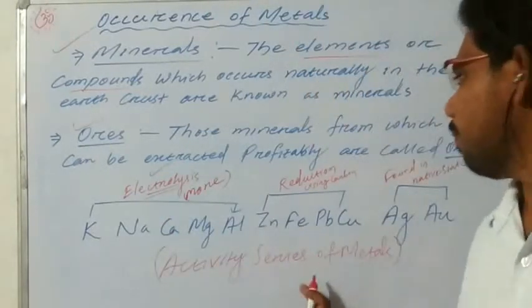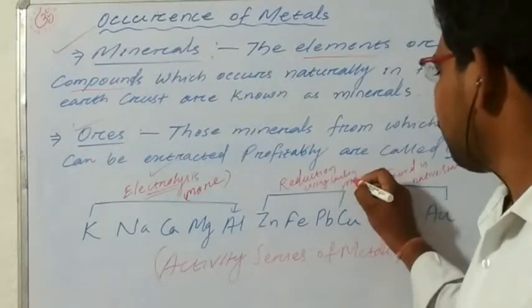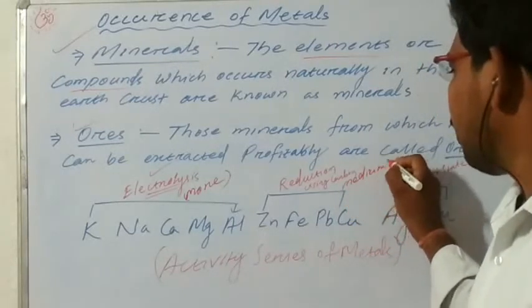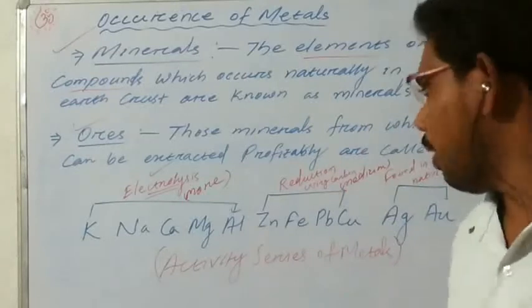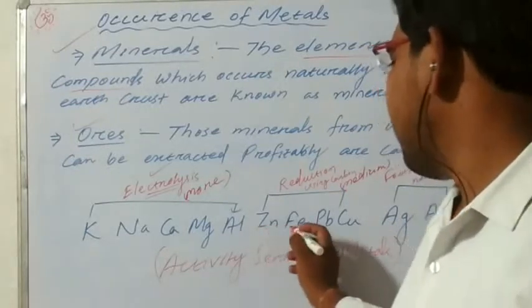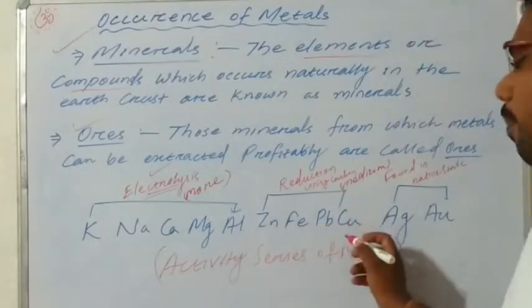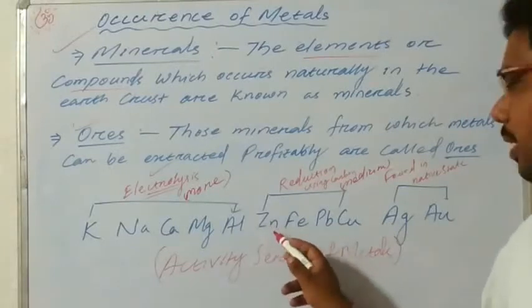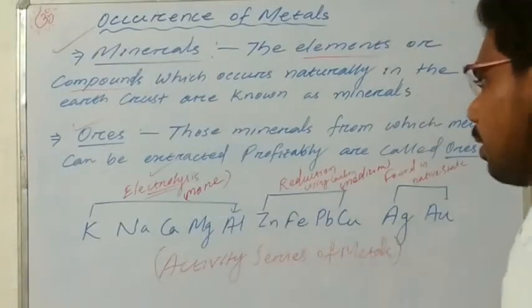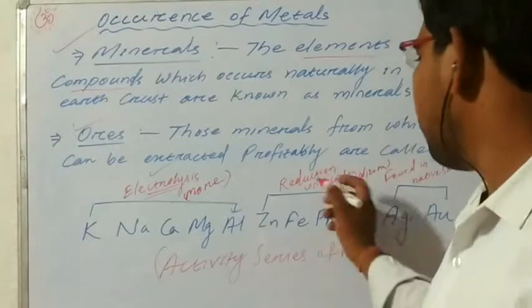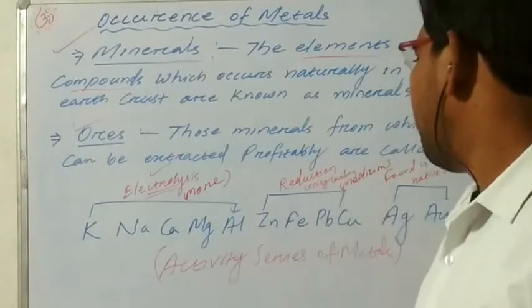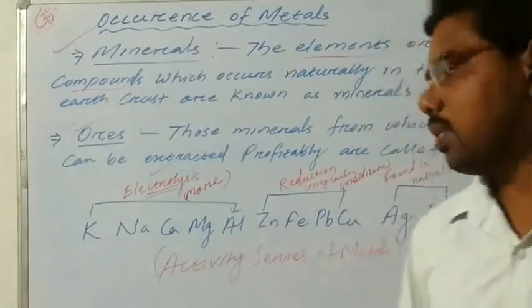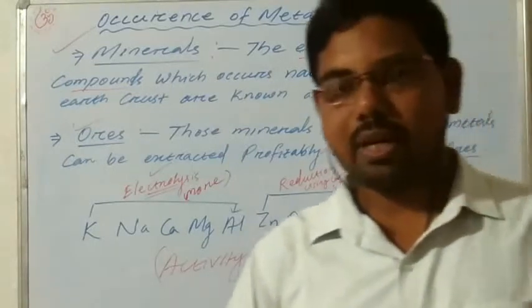And the second ones are in the medium of the reactivity series, metals like zinc, iron, lead, and copper. These are separated by the process of reduction using carbon. Oxidation we have discussed.